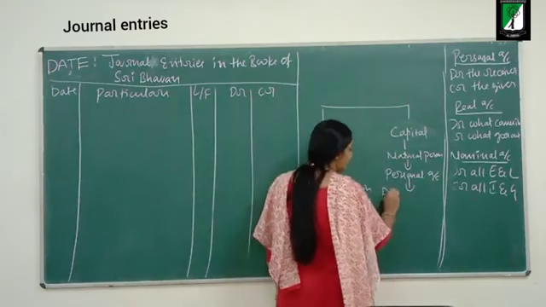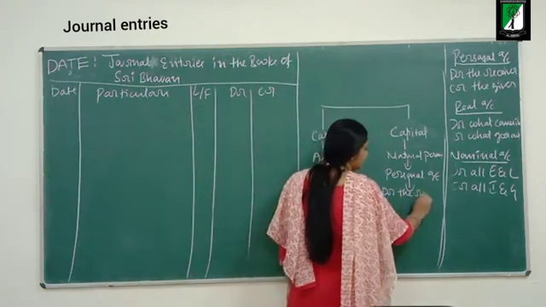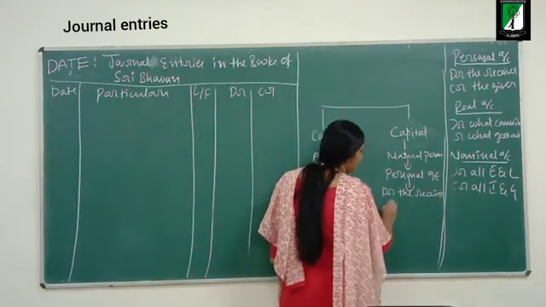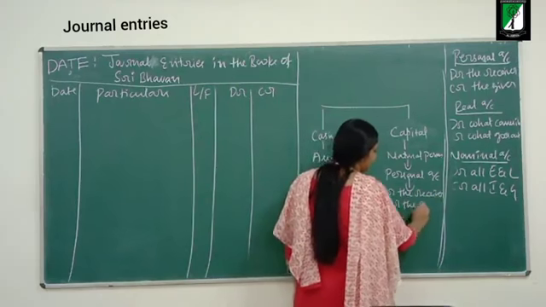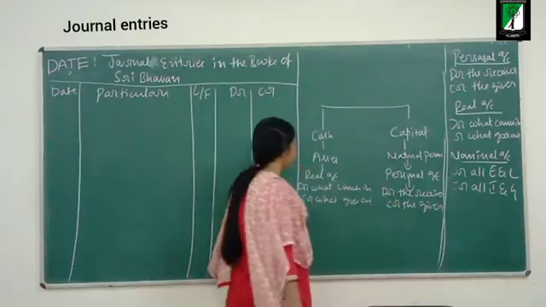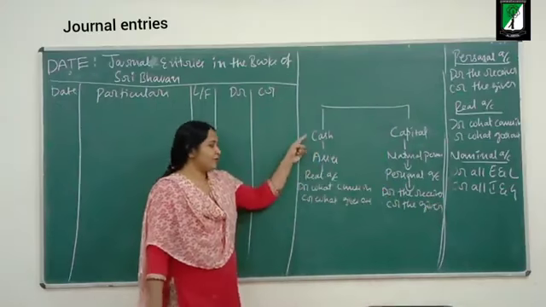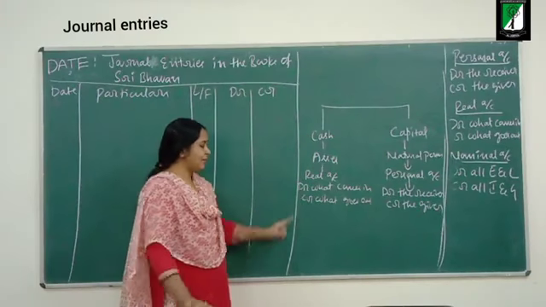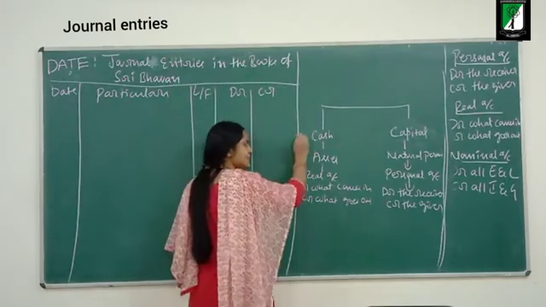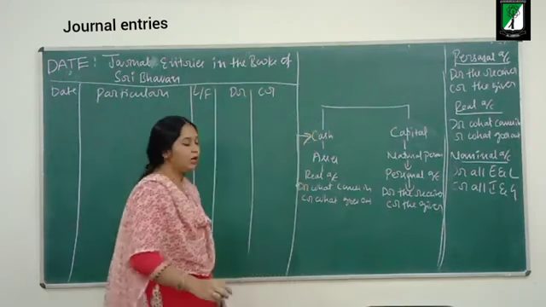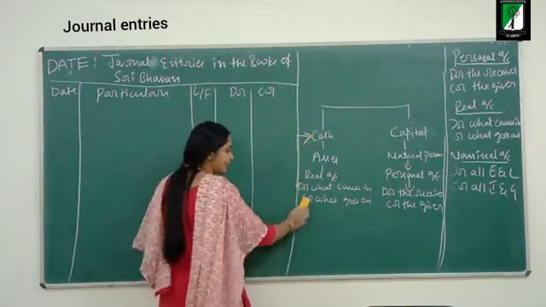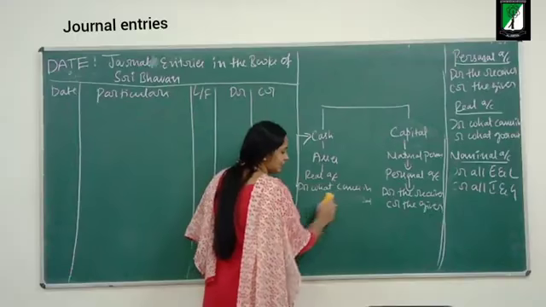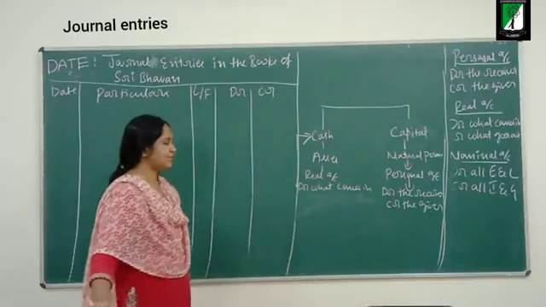Debit the receiver, credit the giver. Now think from the viewpoint of the business. Cash account is involved. Cash is coming into the business, so I will debit cash account.